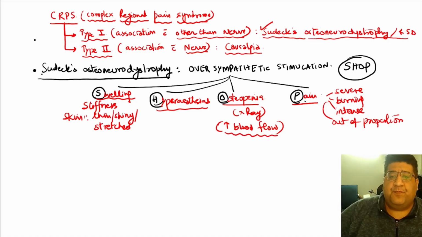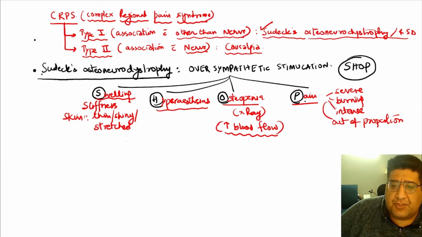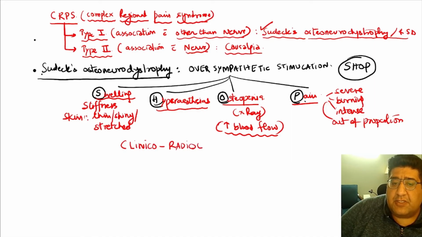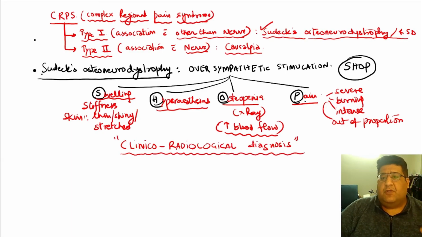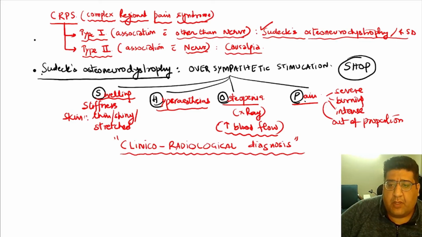So we have come to the conclusion today that Sudeck's osteoneurodystrophy is not a clinical, not a radiological, but a clinico-radiological diagnosis. That is what I want you to understand.